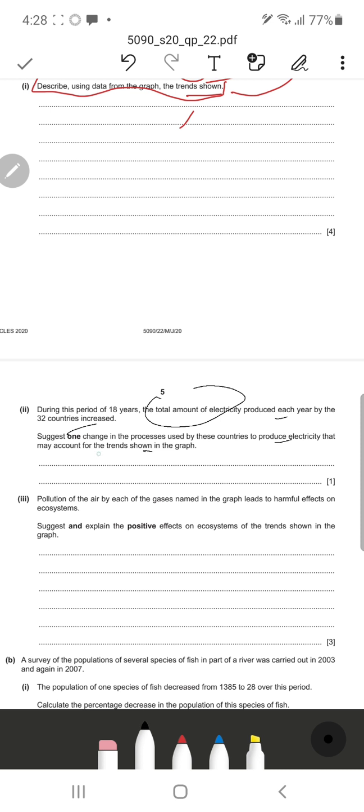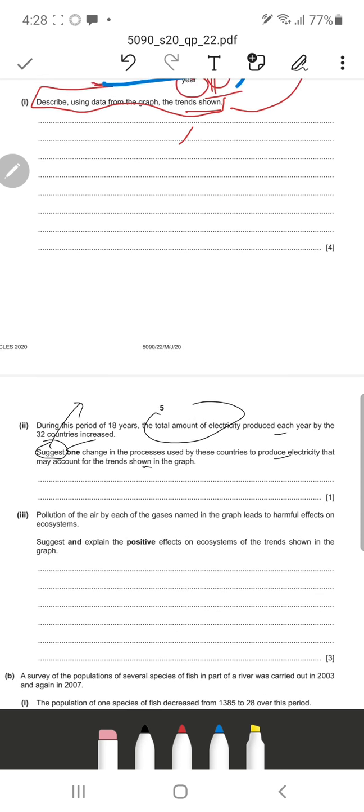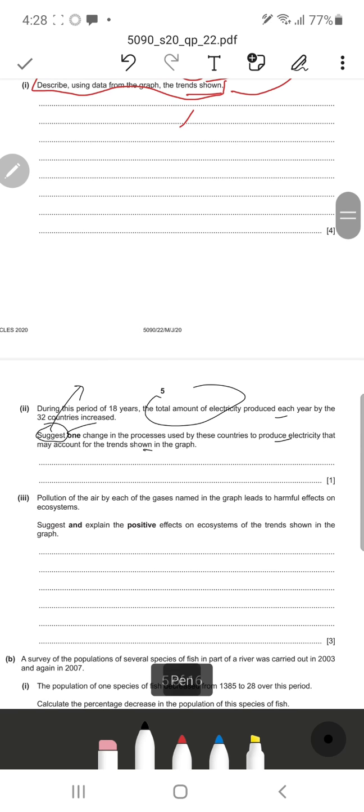So it just says suggest one change, so it's a suggest question, so we can just offer our own suggestions over here. We can easily suggest that there has been less burning of fossil fuels, because fossil fuels, as we know, are responsible for the release of sulfur dioxide and other harmful gases. So we can say less burning of fossil fuels.